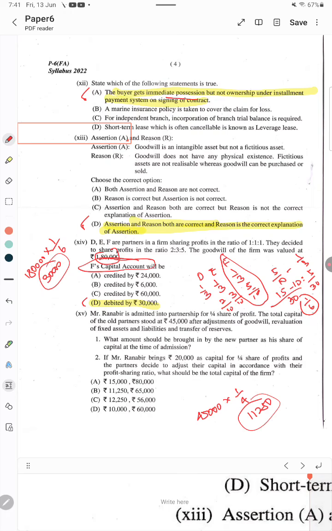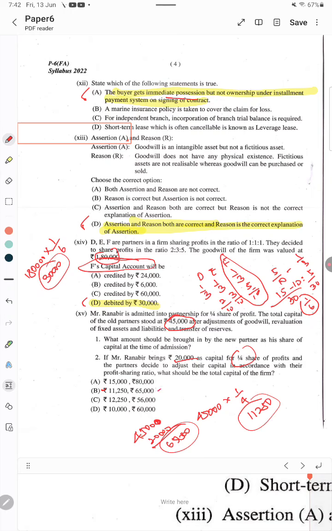So, if the total capital stood at 45,000, Ranbir's share of capital should be 11,250. And then, if Ranbir brings 20,000 as capital for 1/4 share, what should be the total capital? Already there was the existing capital of the old partners, that is 45,000. Now he is bringing 20,000. So, total should be 65,000.